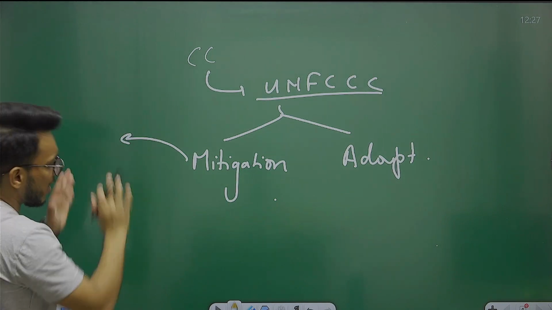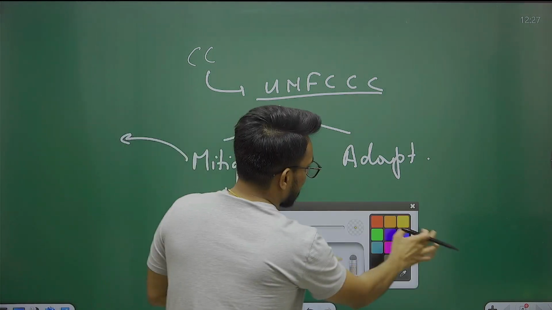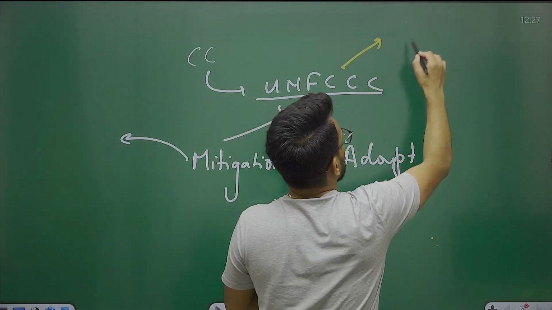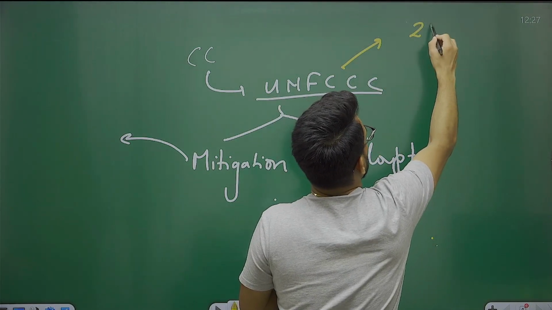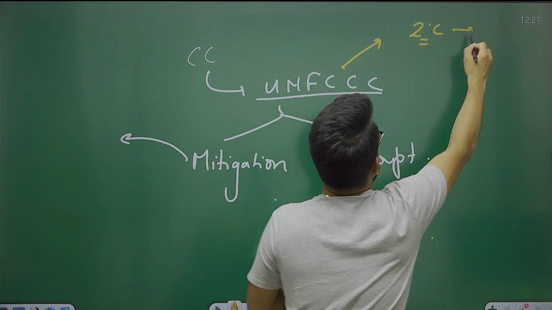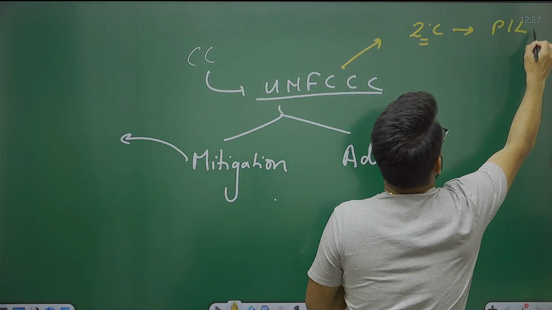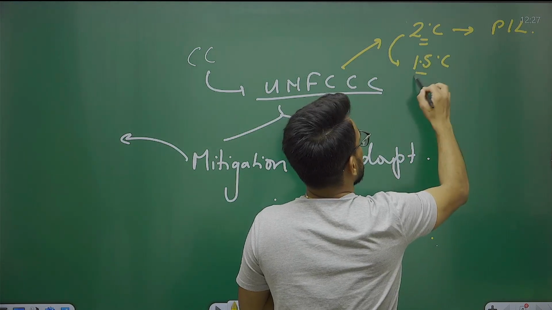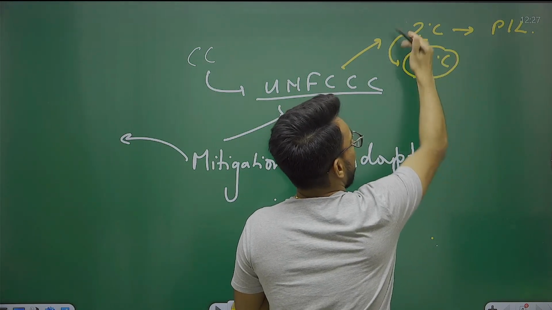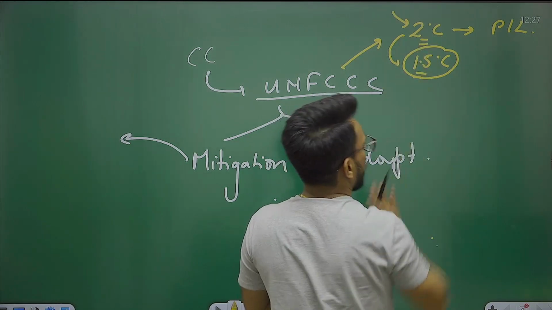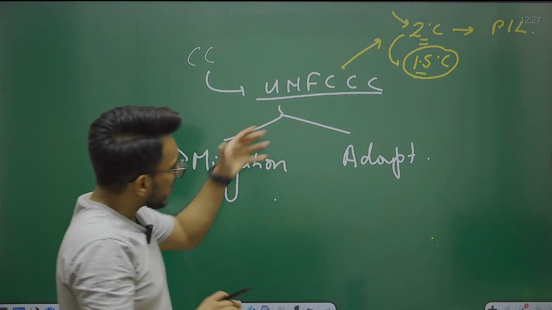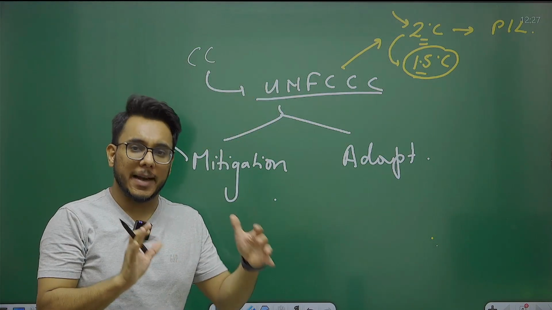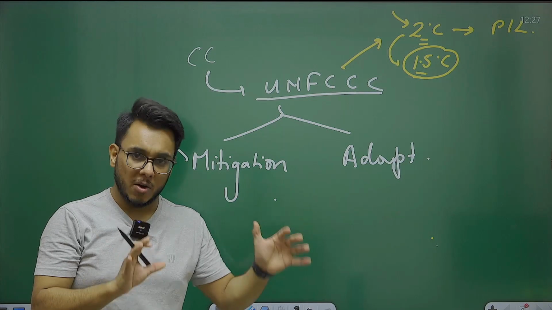Now, first of all, in UNFCCC, the target that has been taken is that we want to ensure that global temperature should not rise beyond 2 degrees Celsius compared to pre-industrial levels, and if possible, it should not rise beyond 1.5 degrees Celsius. This is an ambitious goal, and this is generally the goal that has been agreed. Once climate change goes beyond this level, there will be catastrophic changes on Earth.